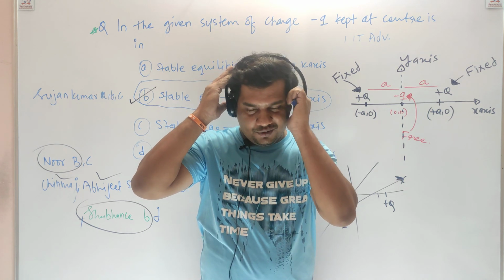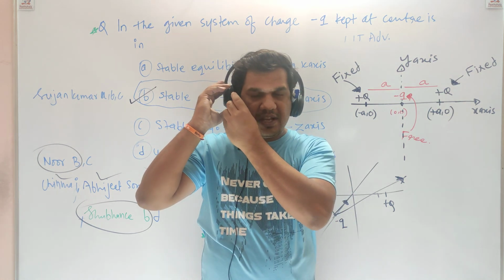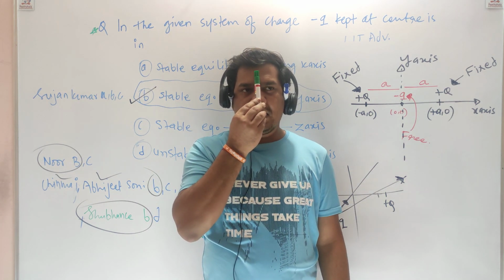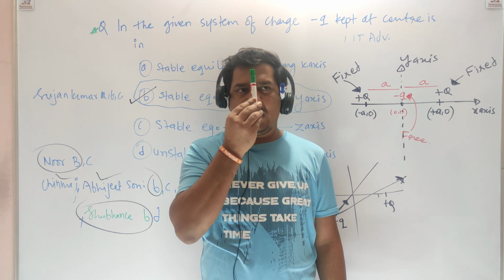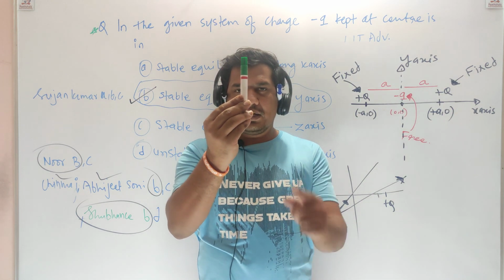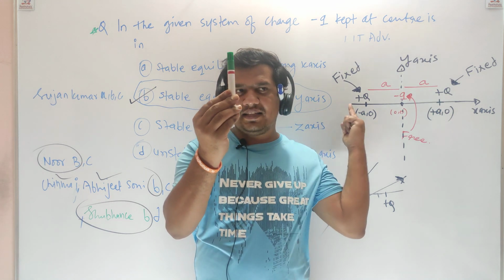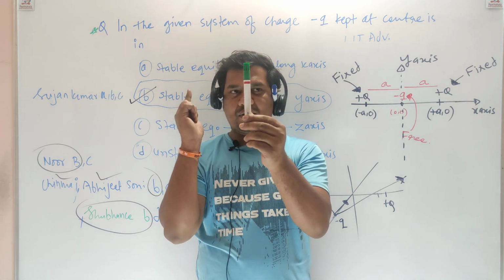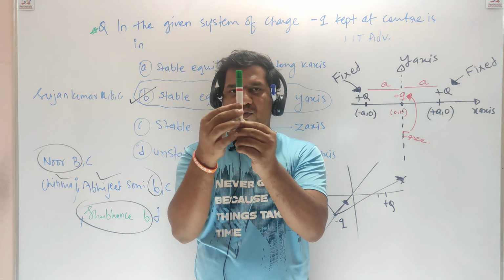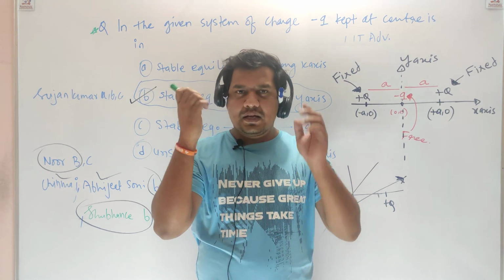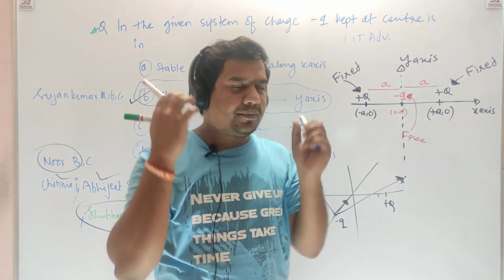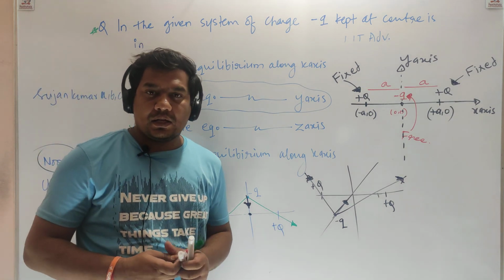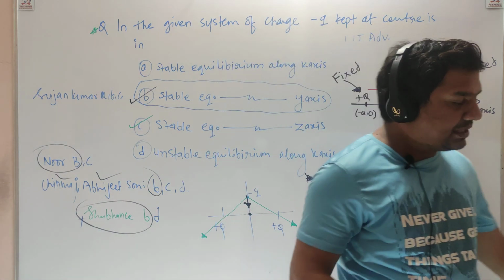This is plus q. This is also plus q. And this is a minus q at the center. Now I am displacing this along the z axis like this. So this plus q will attract it in this direction, and this plus q will attract it in this direction. So due to the resultant of these two forces, it will move back towards the origin. So along the z axis also it is in stable equilibrium. You will have to imagine in 3D. You need a very strong imagination.